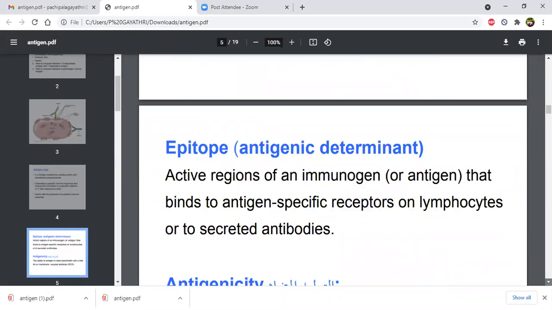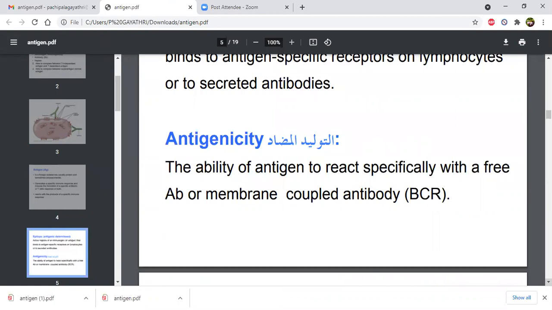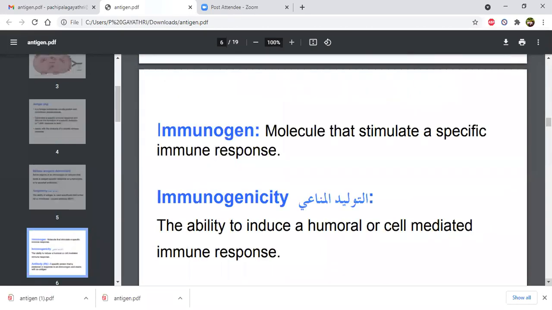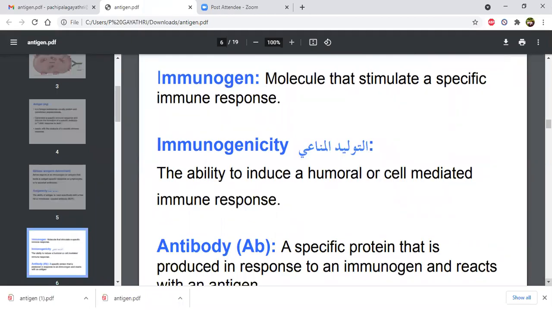And then, what is antigenicity? The ability of an antigen to react specifically with a free antibody or membrane coupled antibody is called antigenicity. An immunogen is a molecule that stimulates a specific immune response, not the entire immune response. You just remember this line: a molecule that stimulates a specific immune response is called an immunogen. Immunogenicity is the ability to induce a humoral or cell mediated immune response.